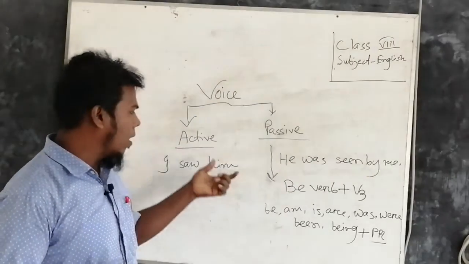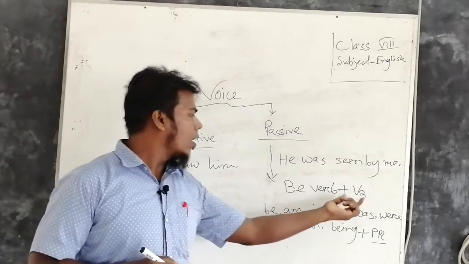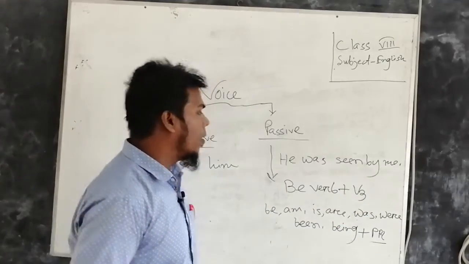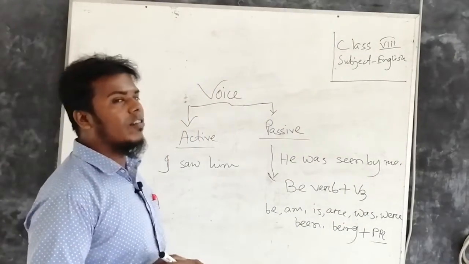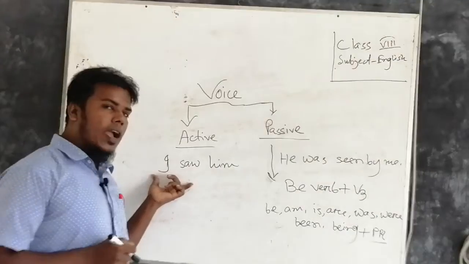If we get any be verb and after that a past participle form of the main verb, then we call it passive voice. Otherwise, it will be active voice.